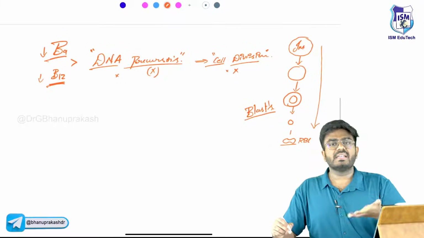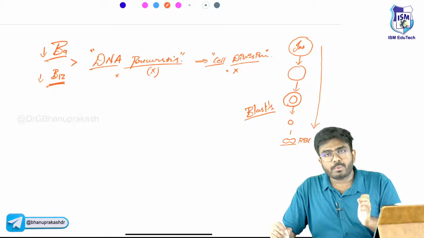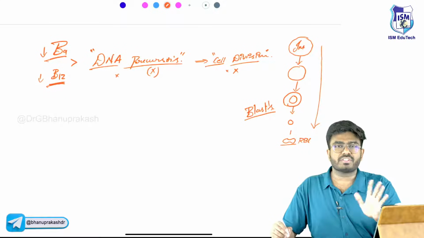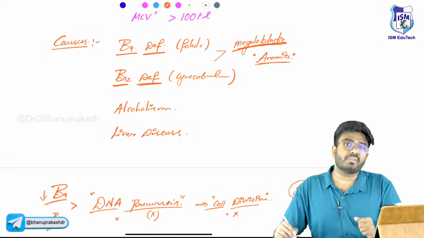First of all, the cell division is not happening. So hematopoiesis, RBC production is getting affected because of vitamin B9 and B12 deficiency. And that too, what kind of cells are you having? Immature cells are seen in the peripheral smear.